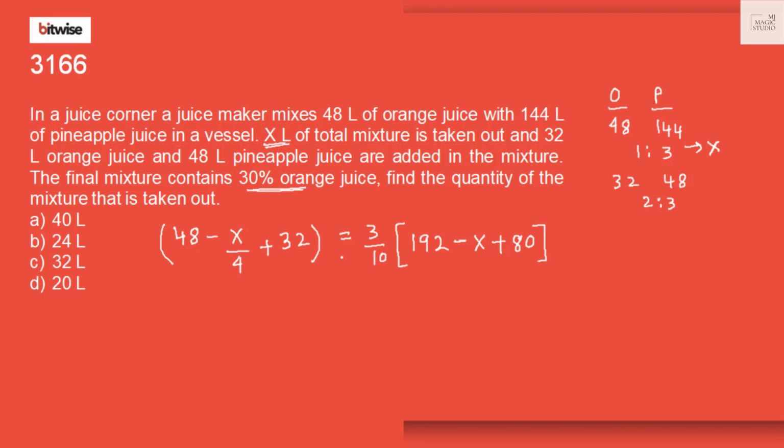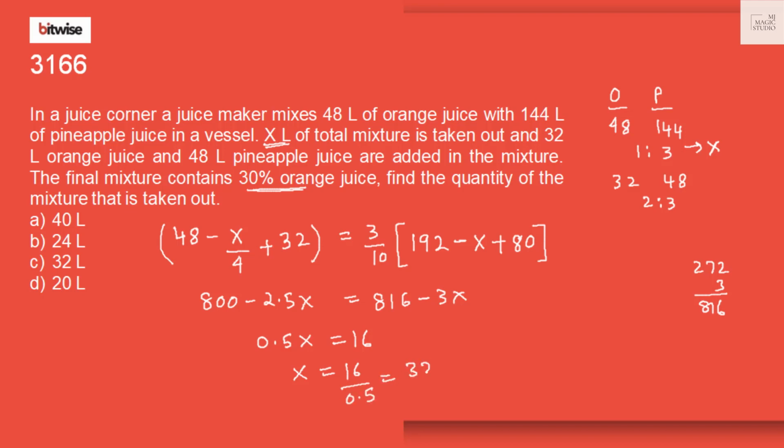48 plus 32 is 80, into 10, 800, minus 10 by 4, 2.5x, equals 192 plus 80, which is 272. 272 into 3 would be 816. 816 minus 3x. If 3x comes here, 0.5x equals 816 minus 800, that is 16. That means x is 16 divided by 0.5, that is 32 liters. Find the quantity of mixture that is taken out. The quantity of mixture that is taken out is 32 liters. That is option C.